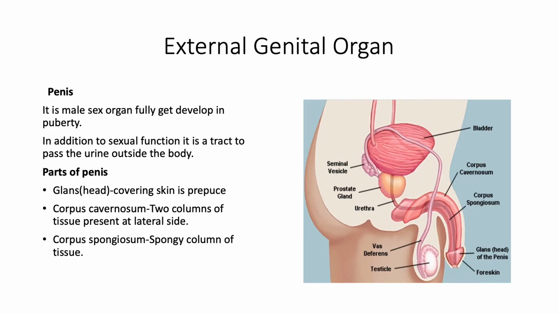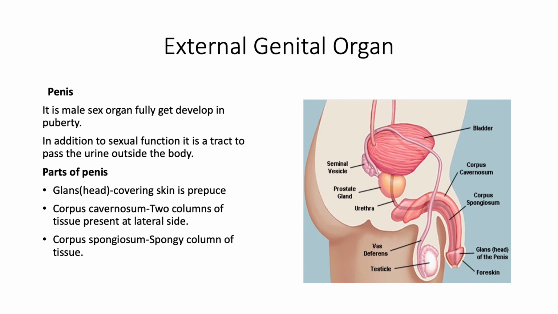Up till now, we have studied the internal genital organs of the male reproductive system. Now we'll study the external genital organ, that is the penis. It is a male sex organ. It is fully formed or developed at the time of puberty. It is useful for sexual function, as well as for passing urine outside the body, because the urethra runs through the penis.